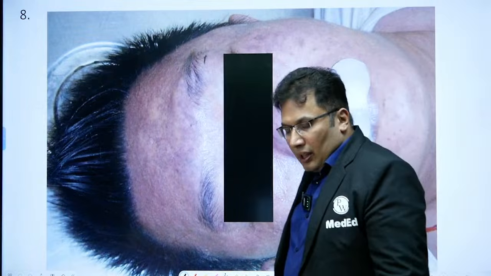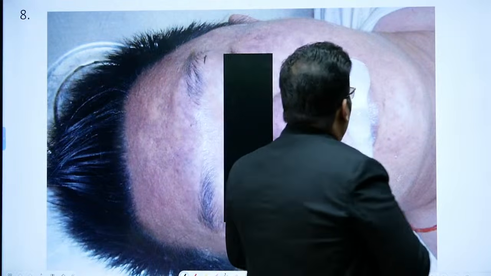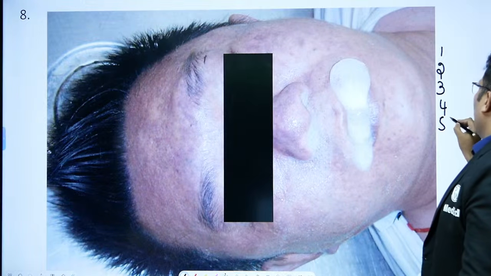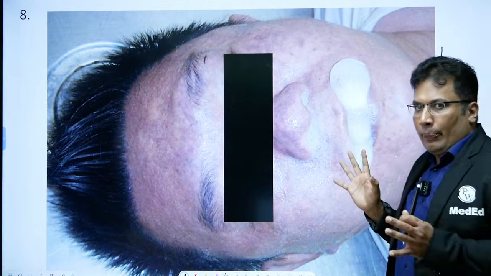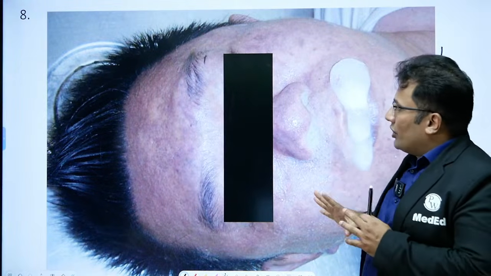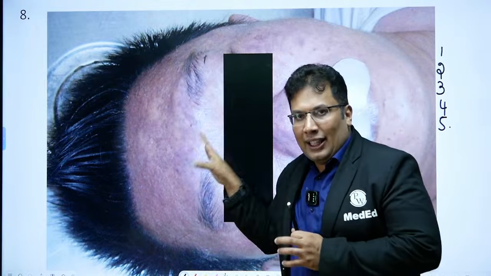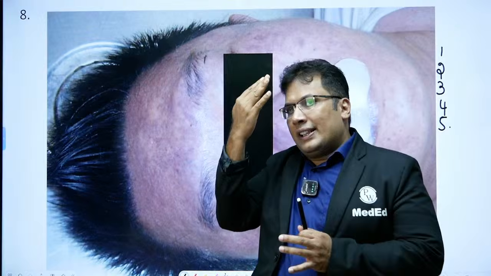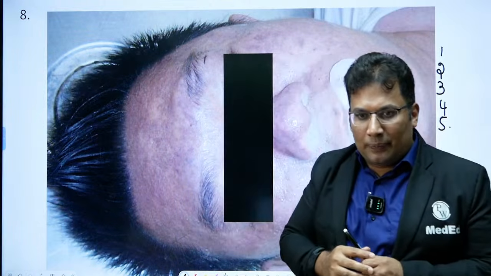Next question. Look at this now. 5 points about this condition, in 20 seconds. Now I am in the autopsy room. There is froth around the mouth and nostril, and some petechial hemorrhages. My question: what is the cause of death? What is this case? Then what is the fatal period? What are the signs of ante-mortem drowning? So 5 points you can just mention.